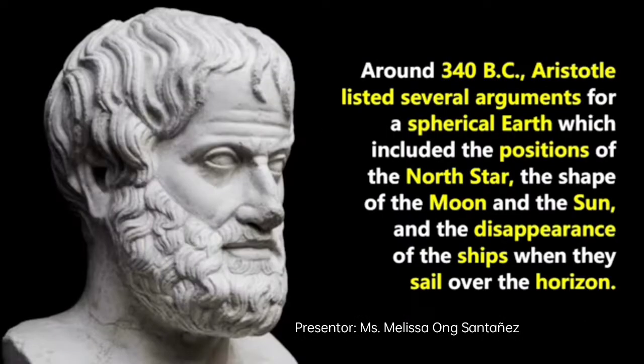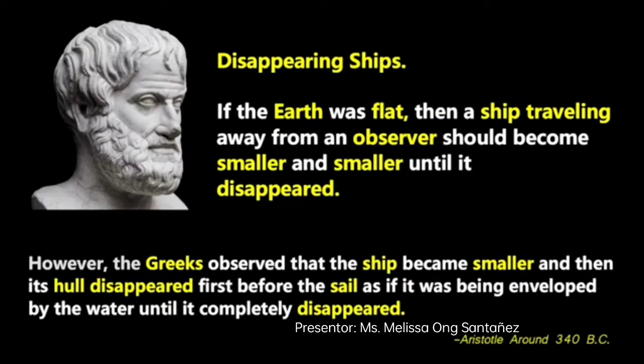And during around 340 BC, it was Aristotle who listed several arguments for a spherical Earth, which included the positions of the North Star, the shape of the Moon and the Sun, as well as the disappearance of ships when they sail over the horizon. He also said about the disappearing ships that if the Earth was flat, then a ship traveling away from an observer should become smaller and smaller until it disappeared.